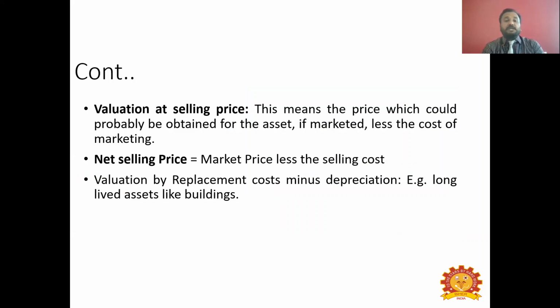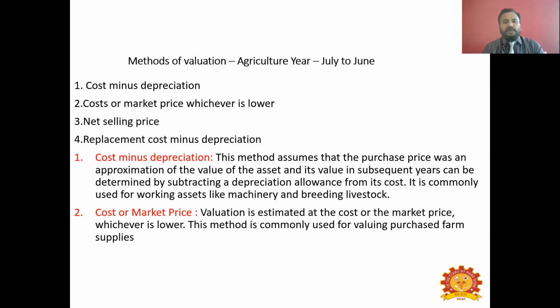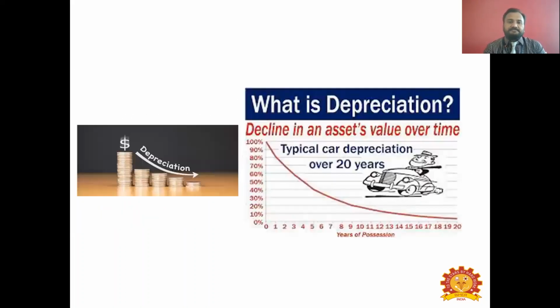And the last one is valuation by replacement cost minus depreciation. So replacement cost minus depreciation, you have replacement cost, that is when you don't want to use that asset anymore, you want to replace it, you need to spend some money for replacement. Okay, minus depreciation, you have to subtract depreciation from this cost. This will be used for evaluating long-lived assets like buildings, land, etc. Okay, so these are some of the methods in which you can evaluate any agricultural assets every year.